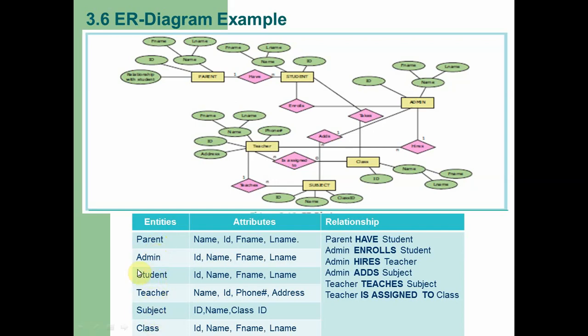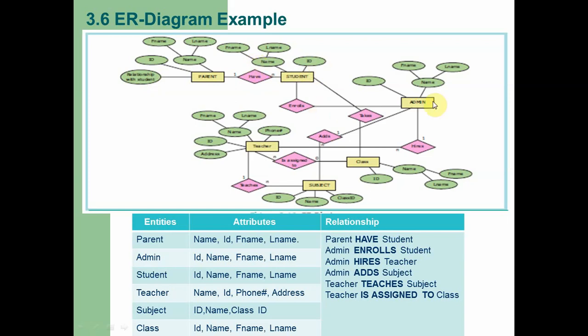Each and every entity has its own attributes. For example, take parent: it is connected with name, which is connected with first name and last name. This attribute is called a composite attribute, because it is further divided into two simple attributes. This one is an ID. Here you can see the student entity may also have ID and name.